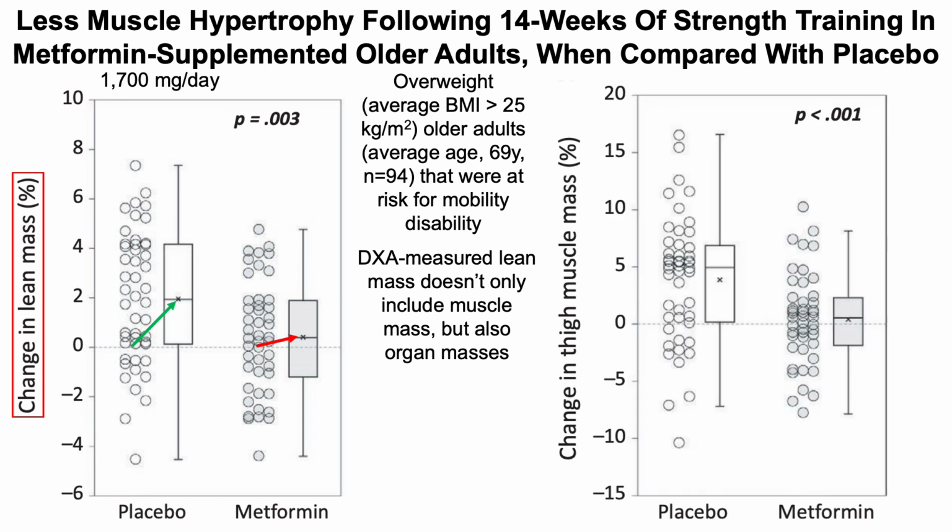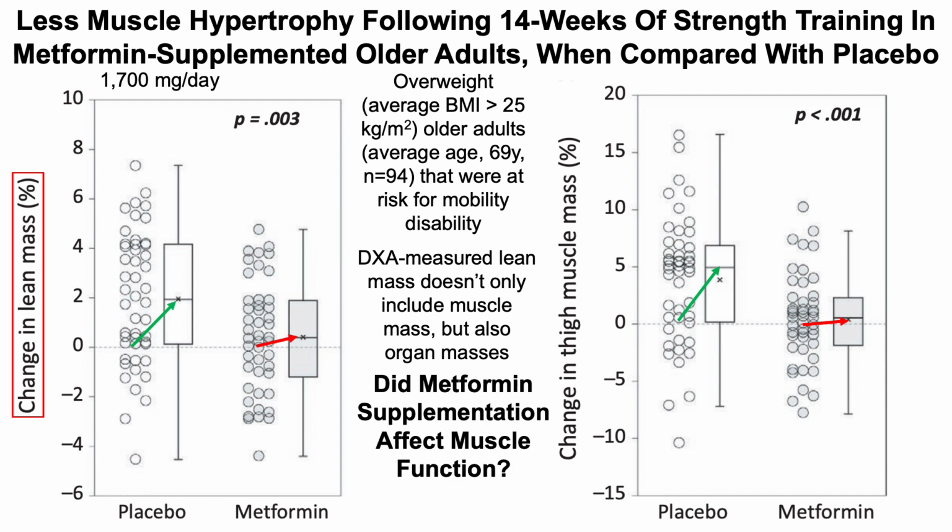So to account for that, the authors of this study also looked at thigh muscle mass. And as we can see there, placebo supplemented older adults had a far greater improvement for thigh muscle mass, or the percentage of thigh muscle mass, when compared with metformin supplemented older adults. And again, these two groups of data are statistically significant. So a greater increase for thigh muscle mass percentage in the placebo treated when compared with the metformin treated.